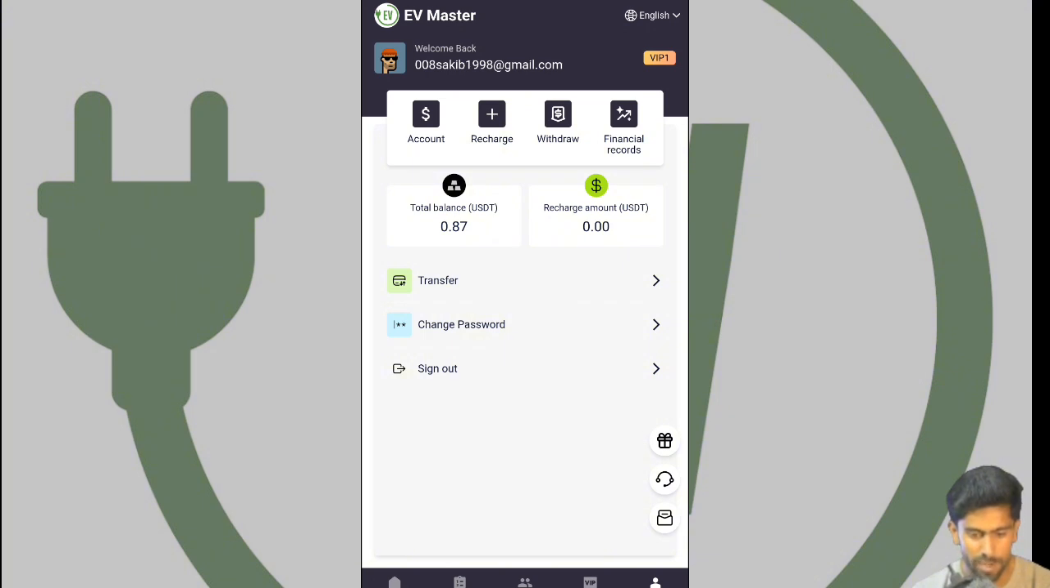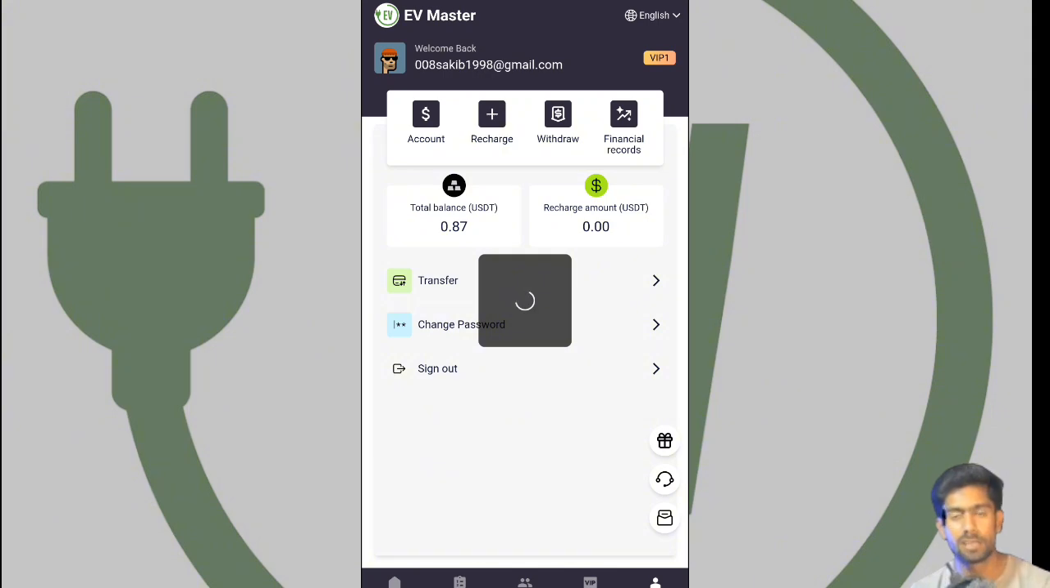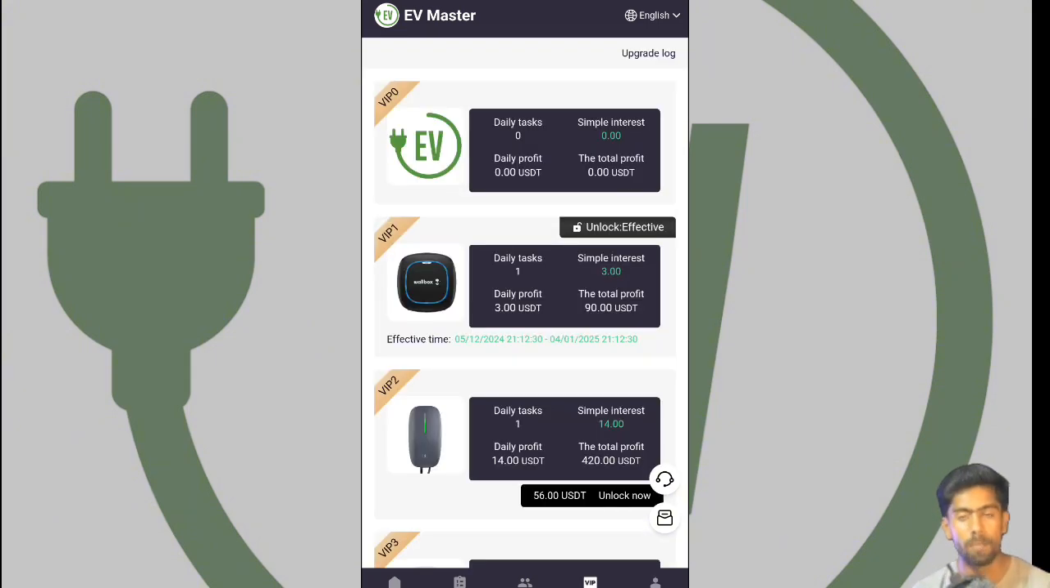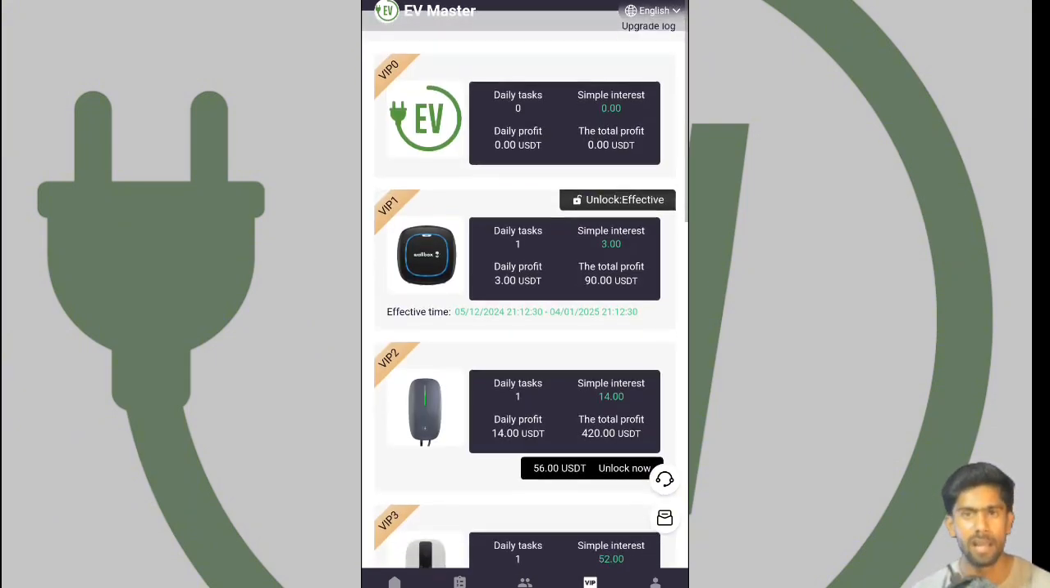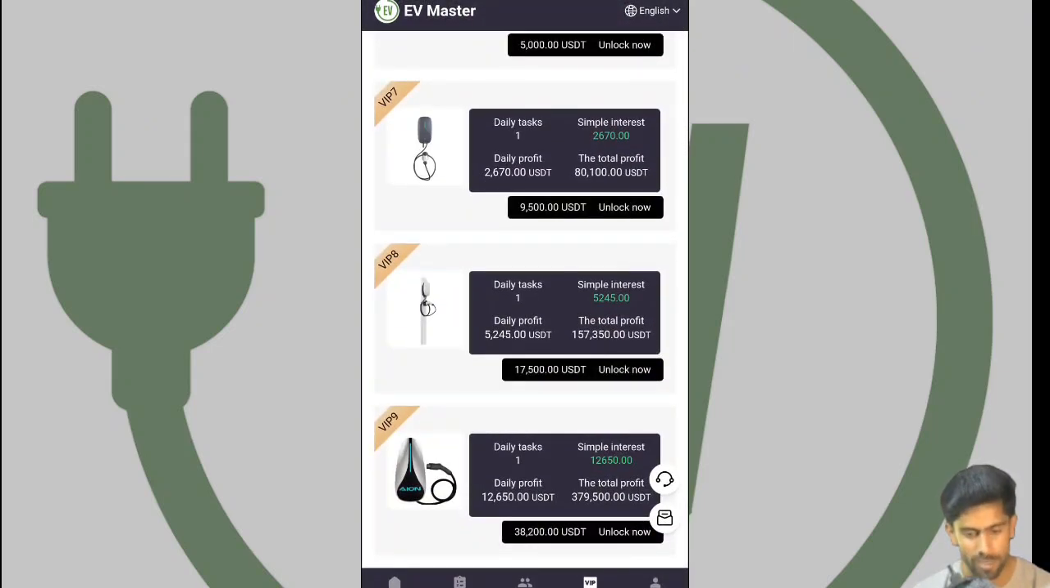And you can see the financial record here. In the financial record, you can see my lucky draw rate is 387. When you make a count, you get a lucky draw. And you can see the baby section: baby 1, 2, 3, almost up to baby 9 here.